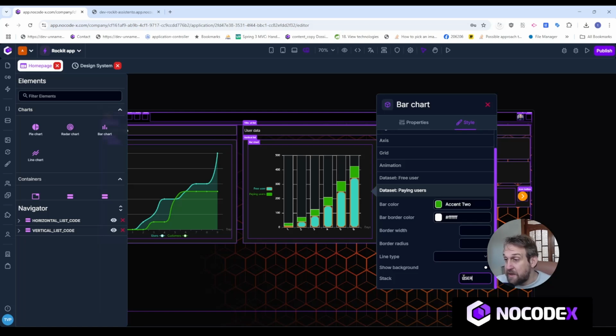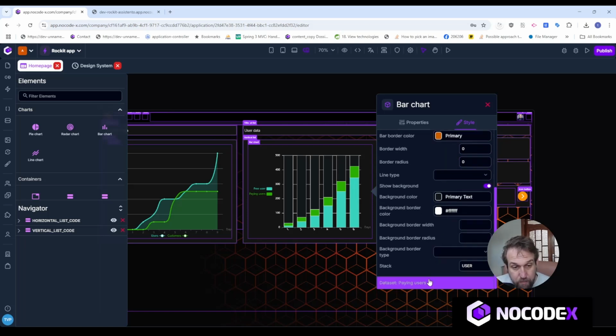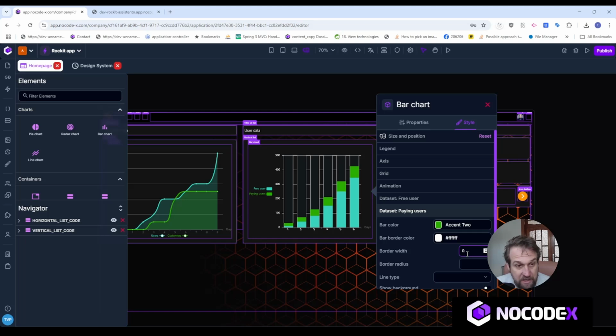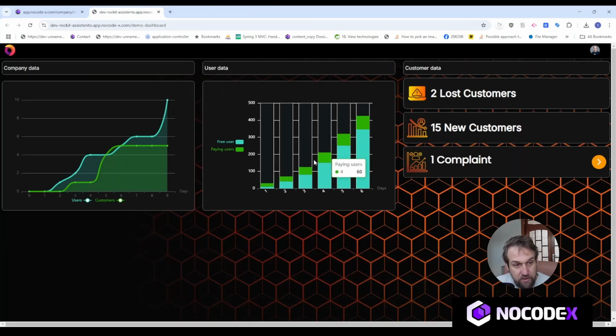And as you can see, the bar chart is already changing and is showing you how the data is visualized. So let's get rid of this border, let's get rid of this radius, and let's get rid of the border of paying users as well. And now, as you can see, I have a bar chart which is stacked. Let's see how that looks on the page that we've built. As you can see, it looks pretty good.